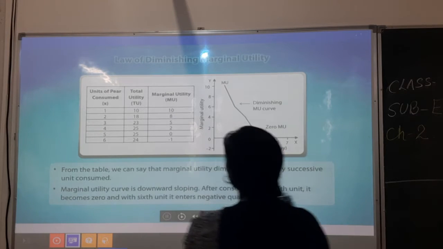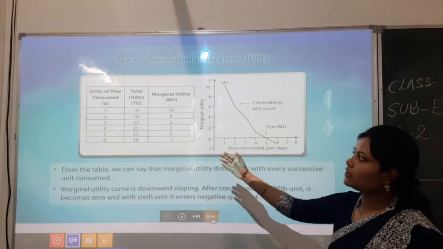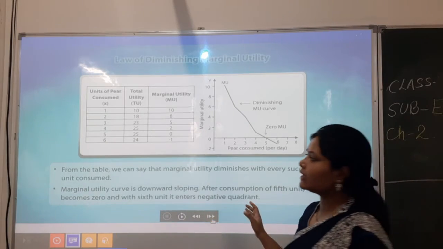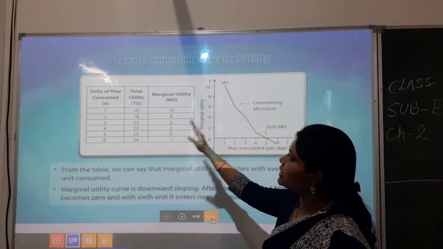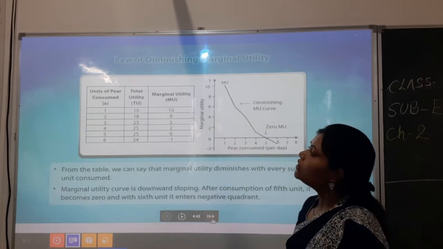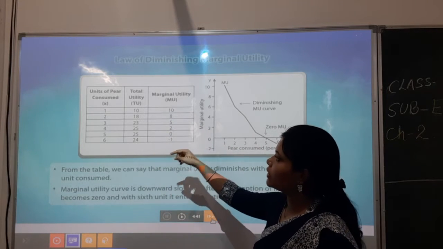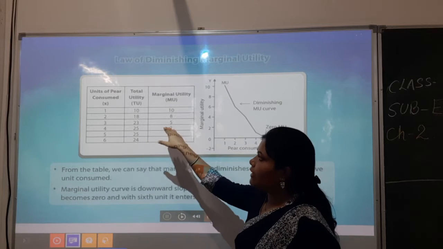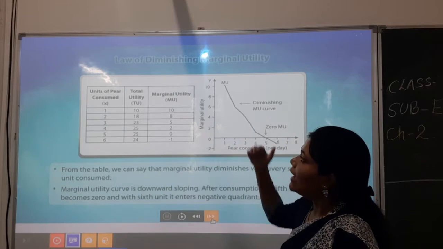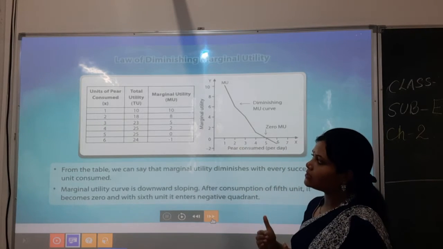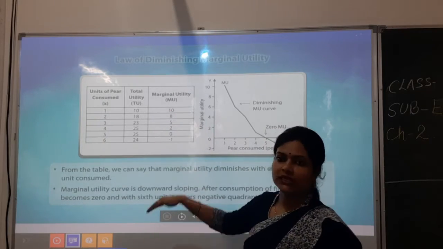Yes, students. So here again the marginal utility curve is shown with the help of the schedule. Here it is mentioned that there are different units of a good, whose total and marginal utilities are also given. You can see how the total utility is increasing till the fourth unit of the good consumed, it is 25, and every additional unit of consumption is giving an additional utility in an increasing manner.